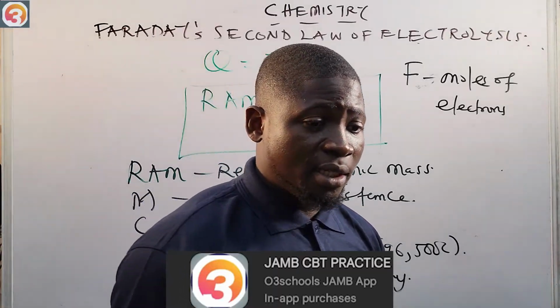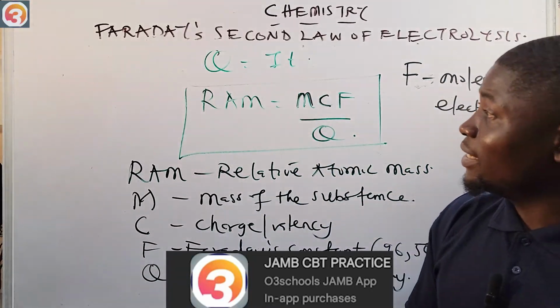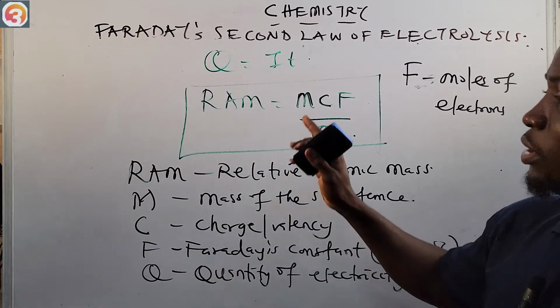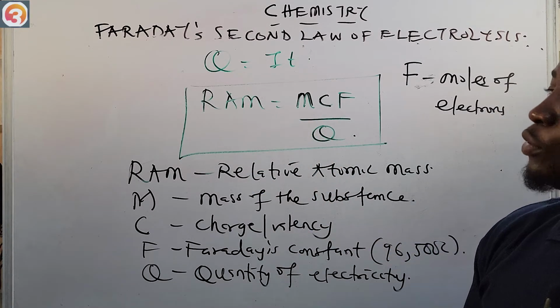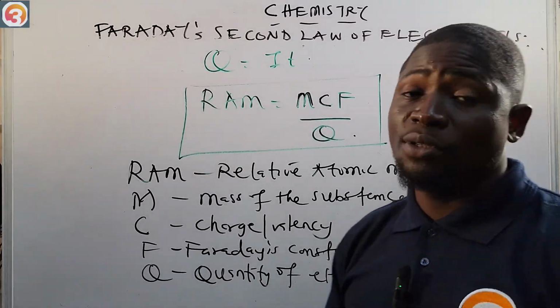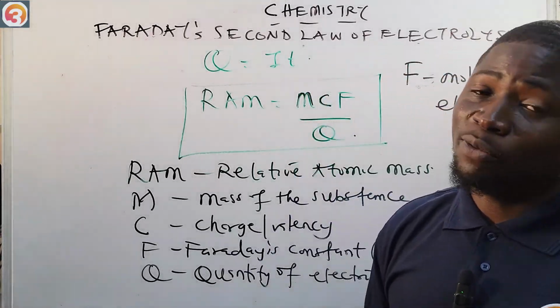All right, so without further ado, this is Faraday's second law of electrolysis, and this is the formula we're going to be using. Please know it in your head. RAM is equal to MCF over Q. Very vital.